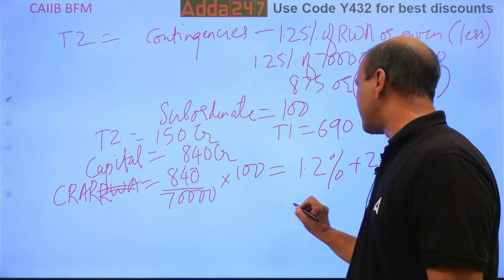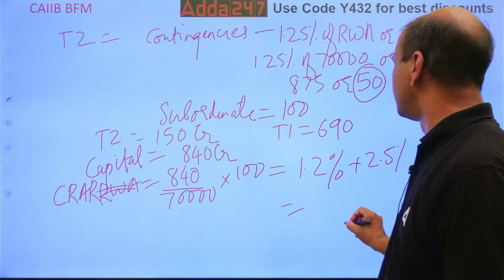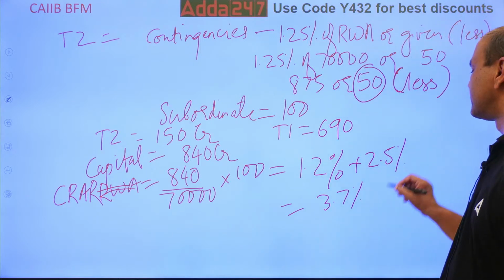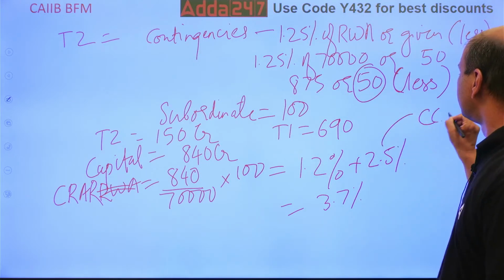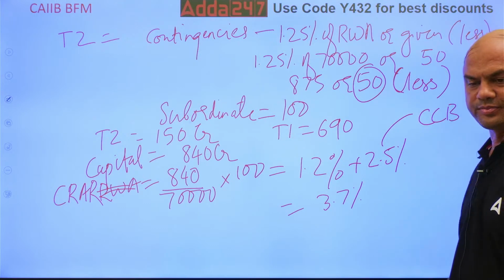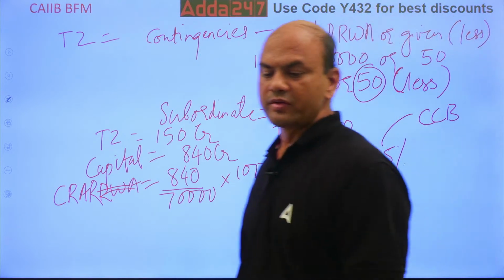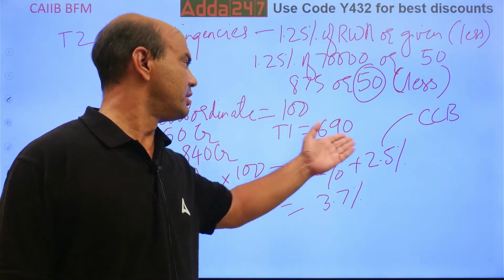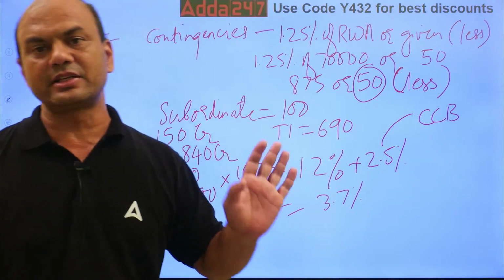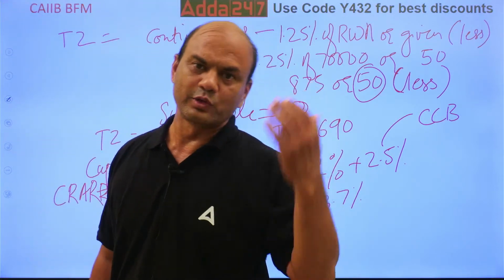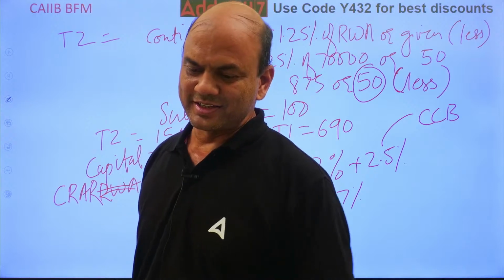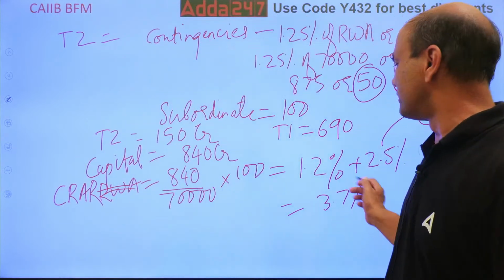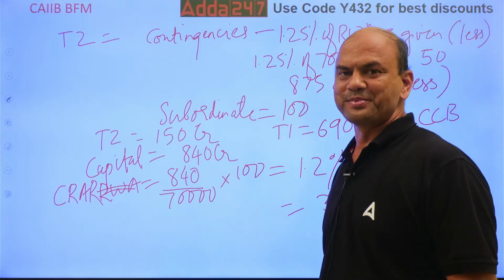So my total CRAR will be 1.2 plus 2.5, 3.7% with CCB. This is CCB, Capital Conservation Buffer. The minimum is 11.5 and you are having 3.7. RBI will say shutter down, go home. Wow, 3.7 means the bank has almost collapsed, isn't it? Got it?